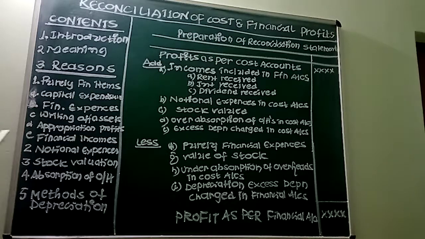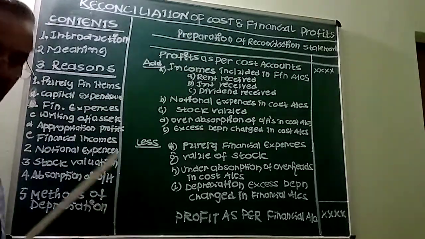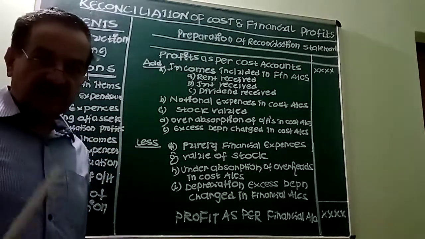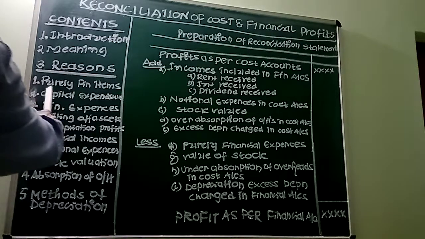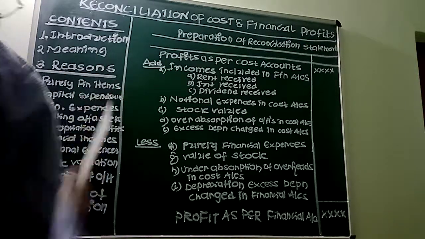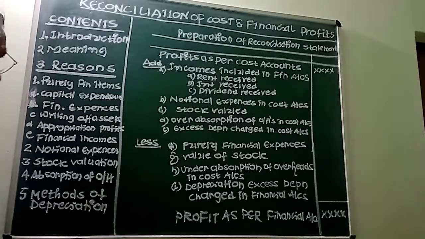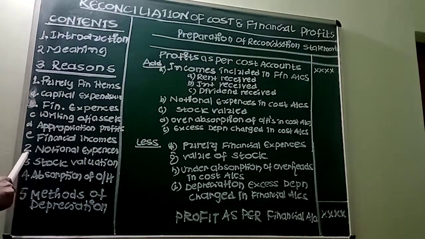See, the next important thing, that is purely financial incomes. There are some purely financial incomes which will not appear in cost accounts, but they appear only in financial accounts. For example, rent, profit on sale of assets, transfer fees received, premium received, interest, dividend, transfer from reserves, etc. These are some of the purely financial items which appear only in financial accounting, but they will not appear in cost accounts. Now let us go to the second one.